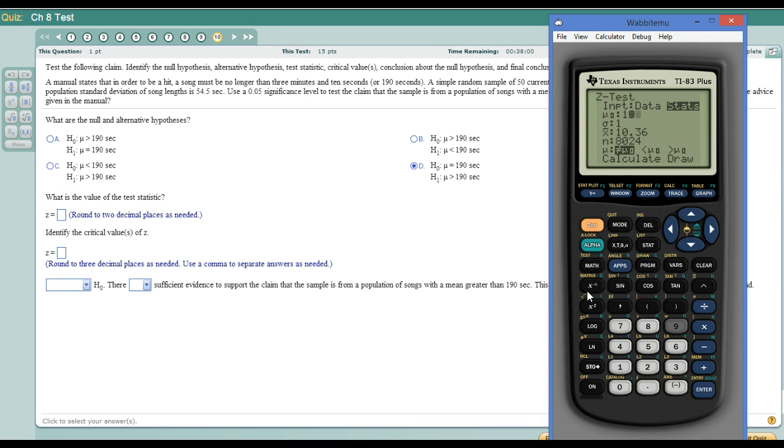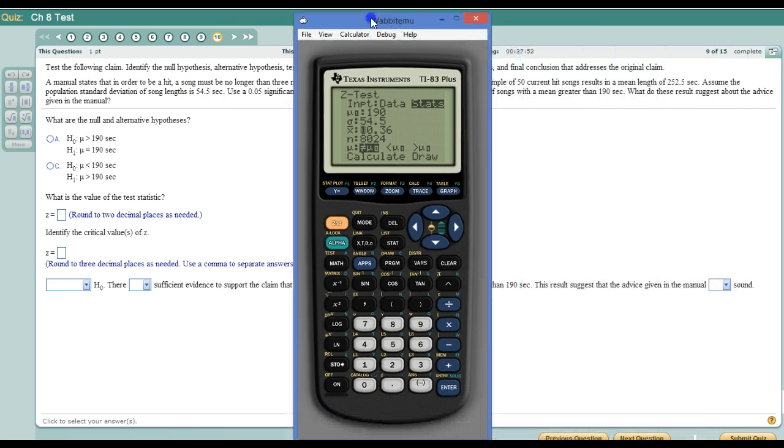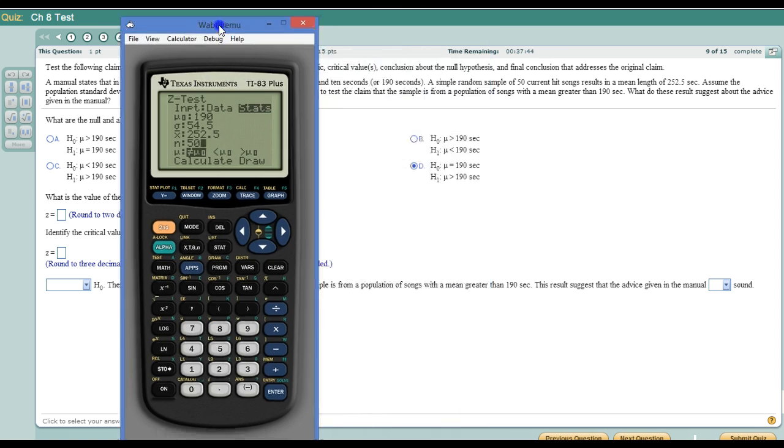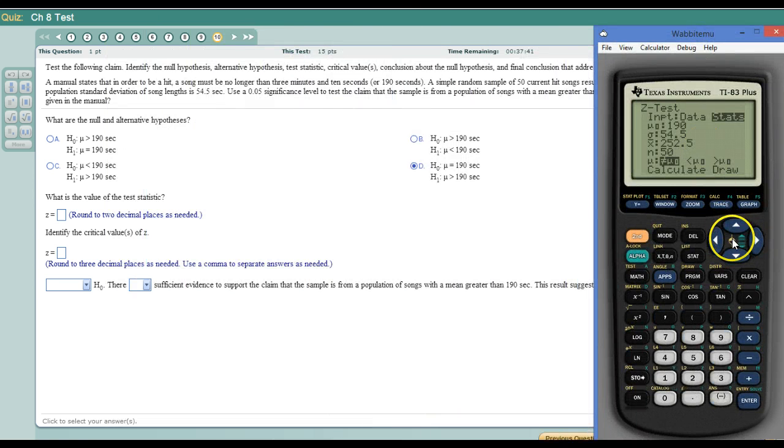So 190 here, standard deviation of 54.5. Our sample mean was 252.5. Sample size was 50. And we are going to be greater than.